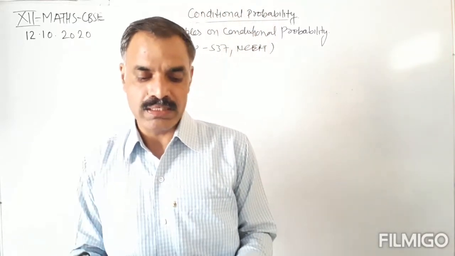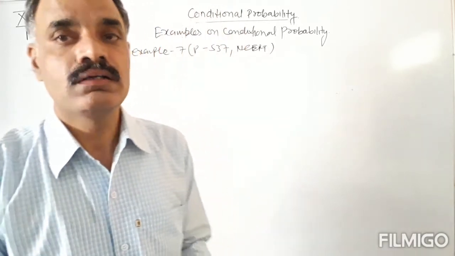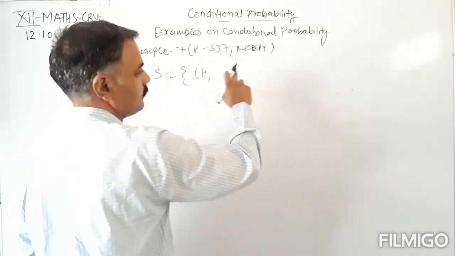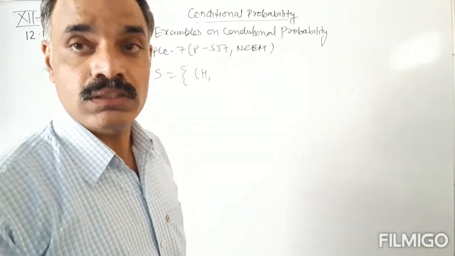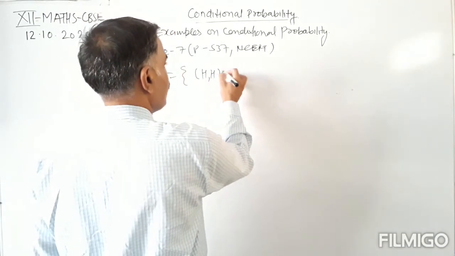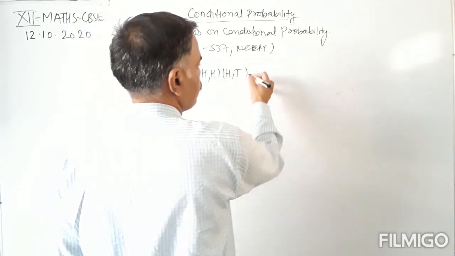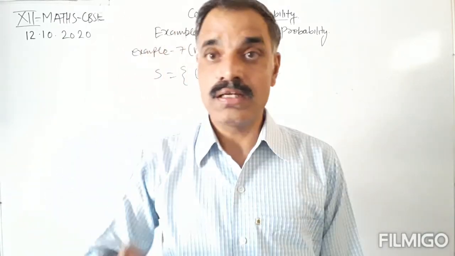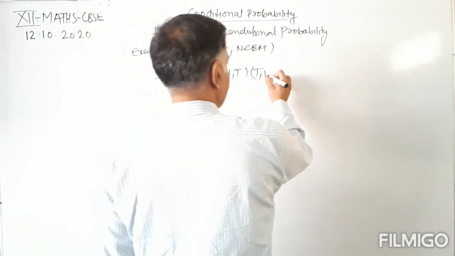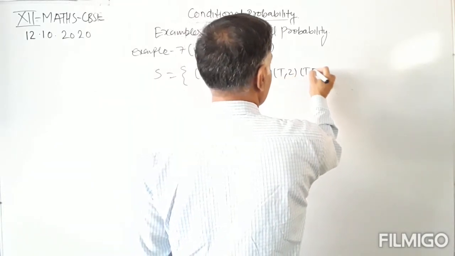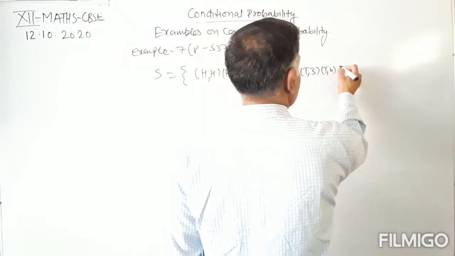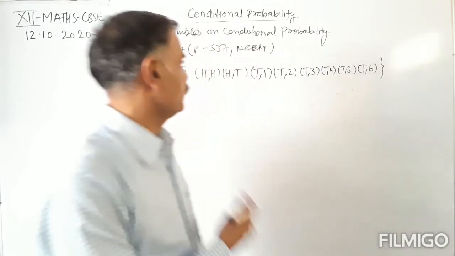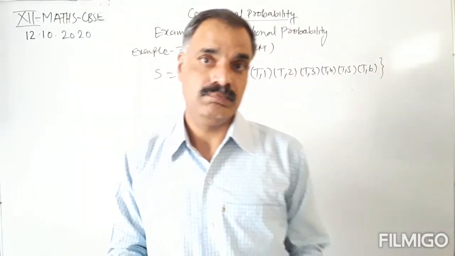But if it shows tail, then throw a die. So what will be the sample space? If it is head, then toss the coin again, which may be head again or tail. Or if it is tail, then throw the die: T1, T2, T3, T4, T5, T6. So this is the sample space.